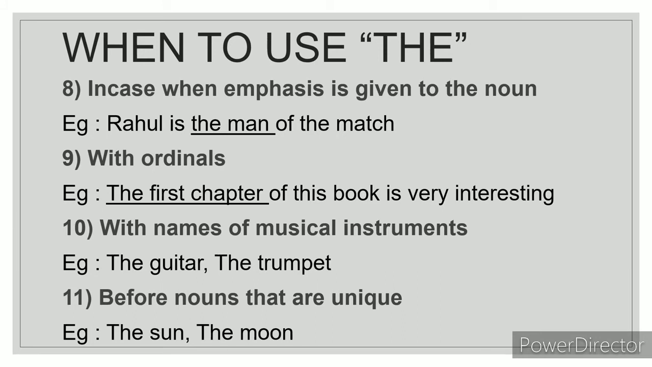10th point. You have to use the with the names of the musical instrument like the guitar, the piano, the trumpet, the mouth organ, and so on. And lastly, you have to use the before nouns that are unique. For example, the sun, the moon, the stars, the universe, the galaxy, and so on. Let's move further.